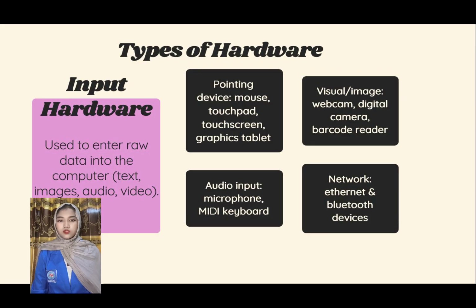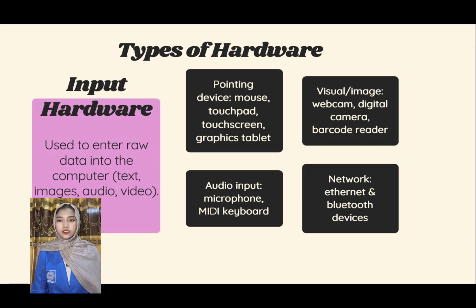Fourth, storage hardware for storing data and information. Here is a complete explanation of the types of hardware along with examples. First, input hardware.